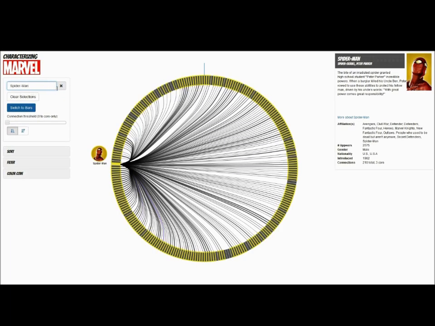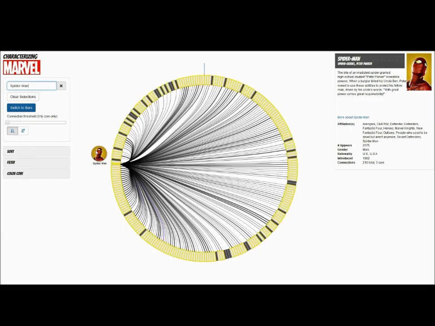Let's start by exploring a character of interest, Spider-Man. Notice how selecting him makes his detail card pop up on the right and reveals all of his connections, which we can see are many. Related character slices are highlighted with a yellow outline. On hover, this connection will be a white fill.